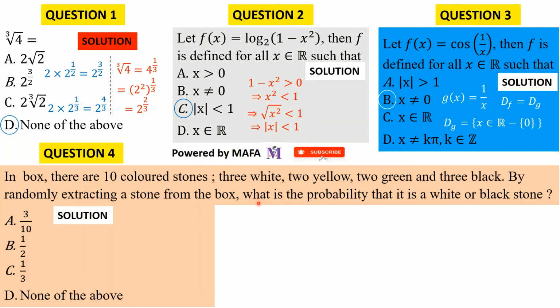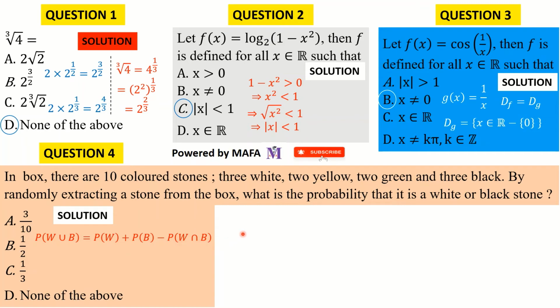Okay, so we are just going to consider these colors as events. You have 3 white stones, you have 2 yellow stones, you have 2 green stones, and you have 3 black stones. Now what happens is that we extract randomly from the box a stone, and then we have to find the probability that the color is white or black. So we first of all get the general review of the probability of the union of 2 events. So the probability of white or black, meaning probability of white union black, is equal to the probability of white plus the probability of black minus the probability of white and black.